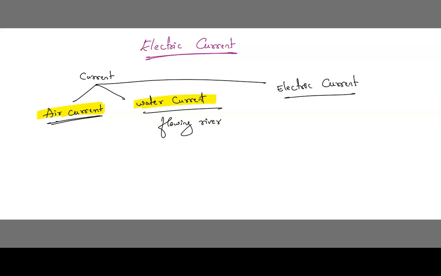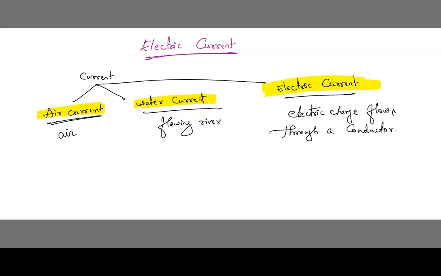If from the air we produce air current, from the flowing river we produce water current, then from the movement of electric charge, that is, when electric charge flows through a conductor, this type of current is produced: electric current. Understood now?